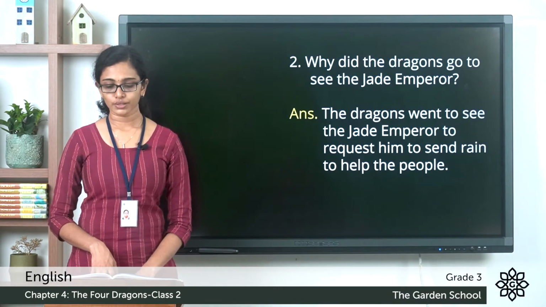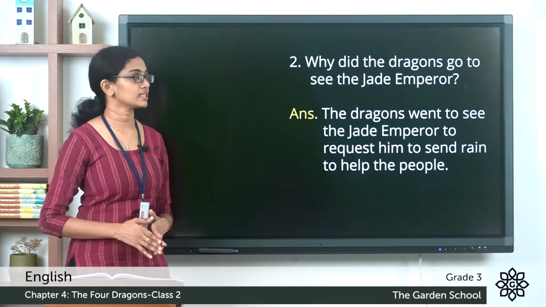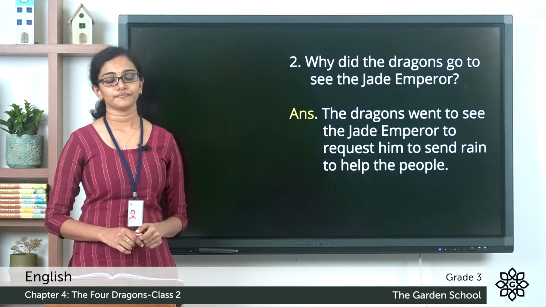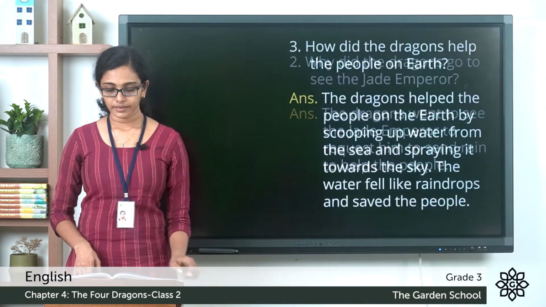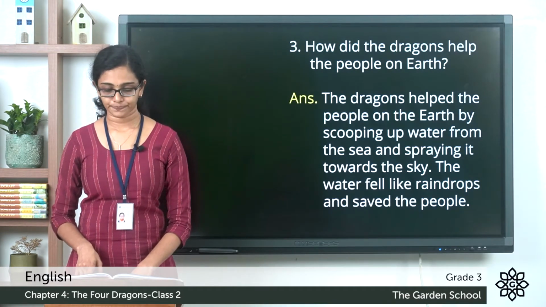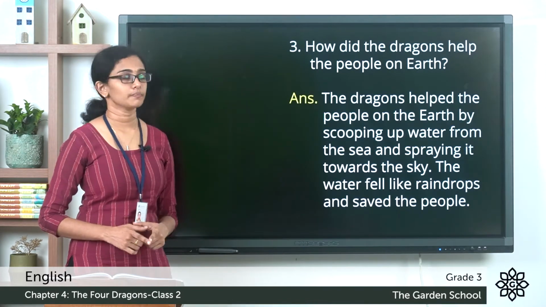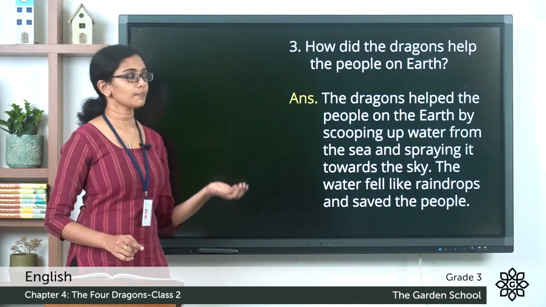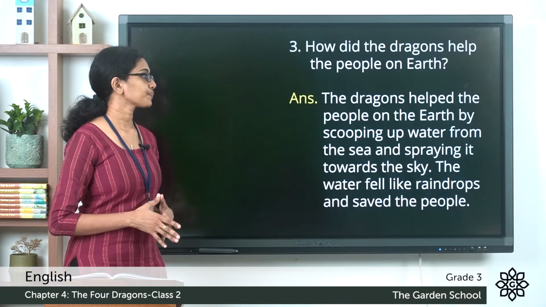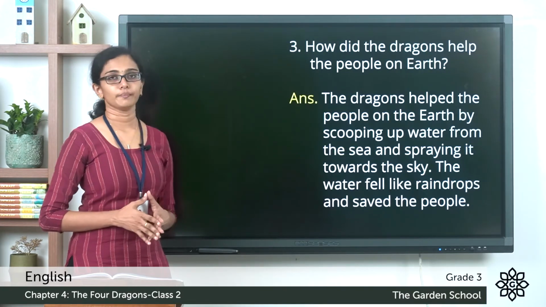Now, question number 2. Why did the dragons go to see the Jade Emperor? The dragons went to see the Jade Emperor to request him to send rain to help the people. Now, question number 3. How did the dragons help the people on earth? How did they help the people? The dragons helped the people on the earth by scooping up water from the sea and spraying it towards the sky. The water fell like raindrops and saved the people.